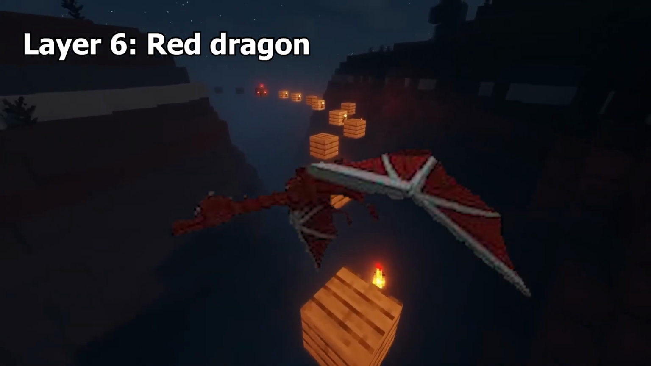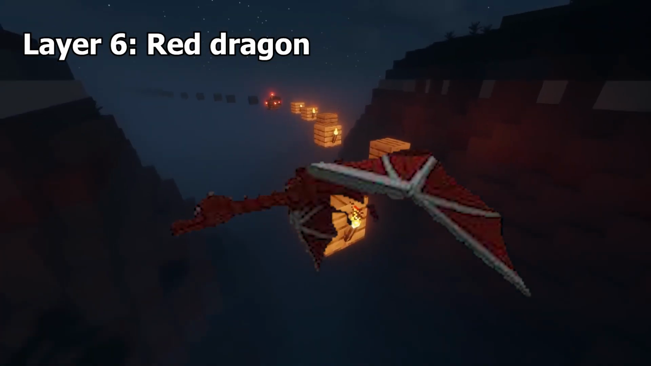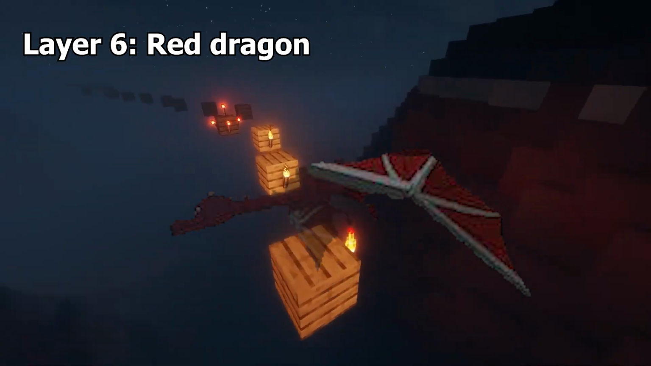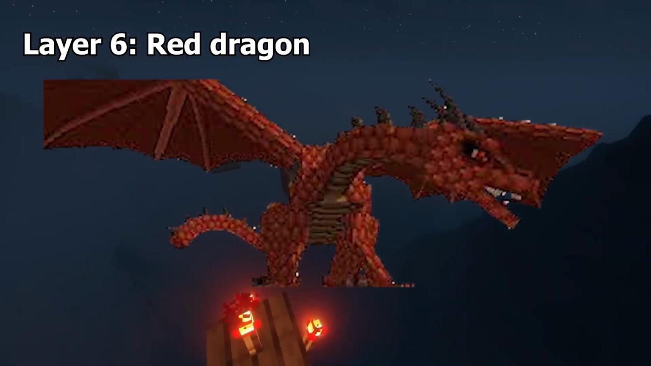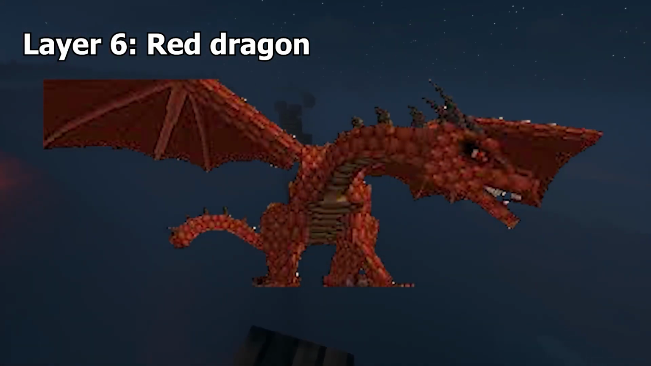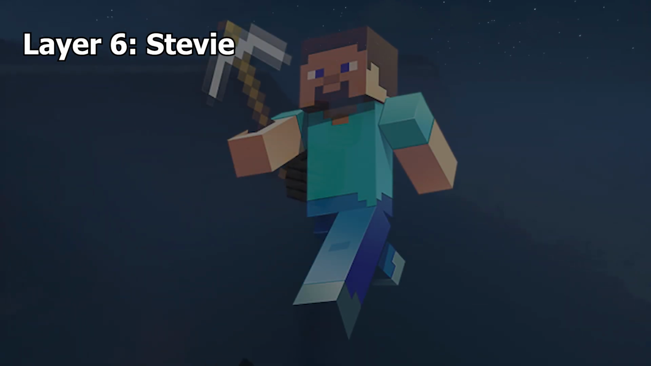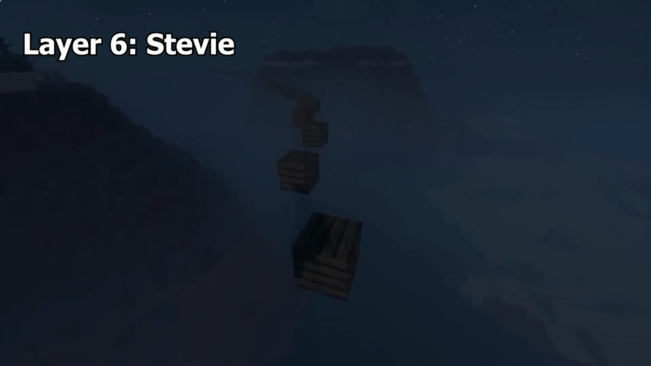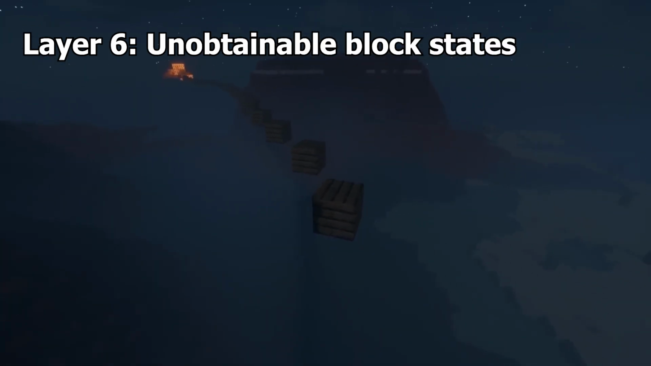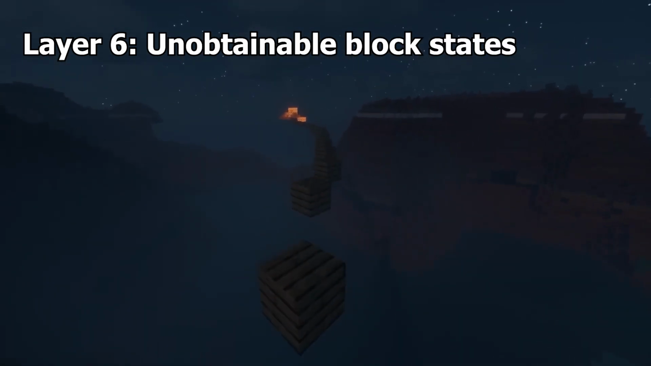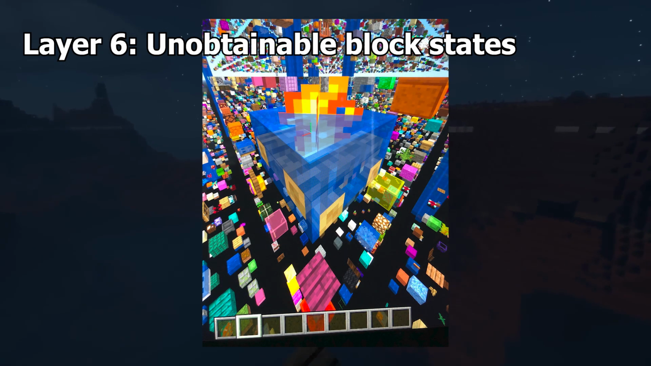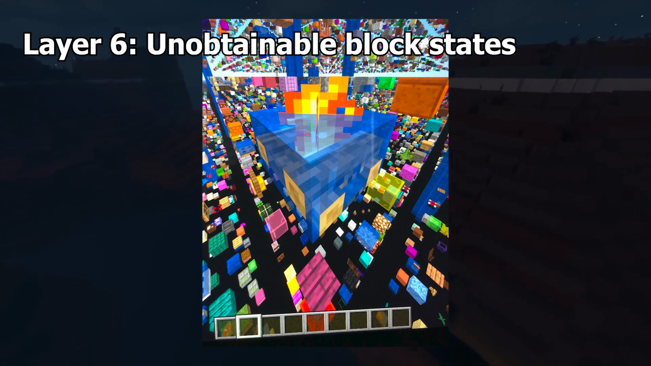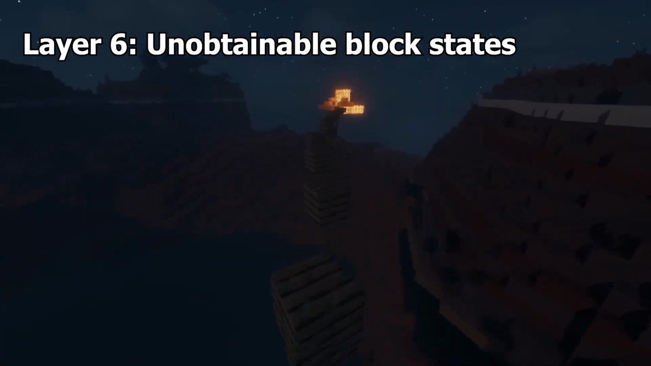Red Dragon. The Red Dragon was a recolored Ender Dragon that Notch said he had planned for a future update, but when the company was sold, it seems that plans for the Red Dragon were abandoned. Stevie. I couldn't find anything on this entry. Leave a comment if you know what's going on here. Unobtainable block state combinations, referring to a group of blocks that have specific, mutually exclusive block states, such as a lit, waterlogged campfire, that makes those states unobtainable.